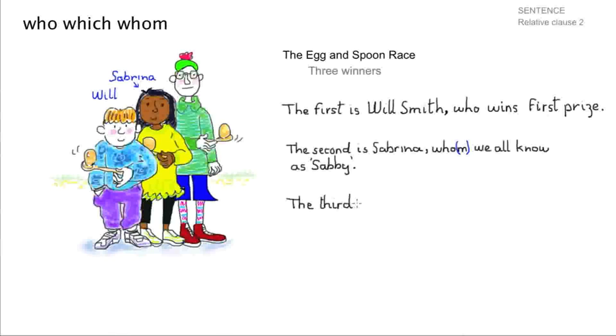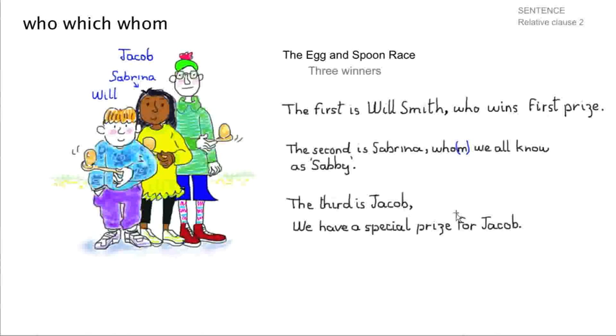The third is Jacob. I'll just write Jacob up the top there so that I think you know who he is by now. The third is Jacob, and I'll write a second sentence about Jacob. We have a special prize for Jacob. Now this one is a little different from the other two.